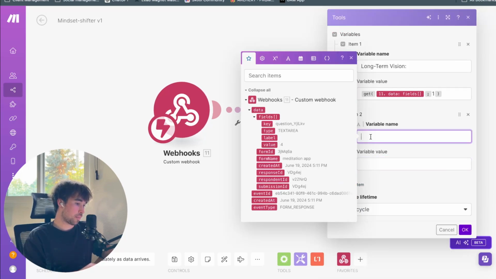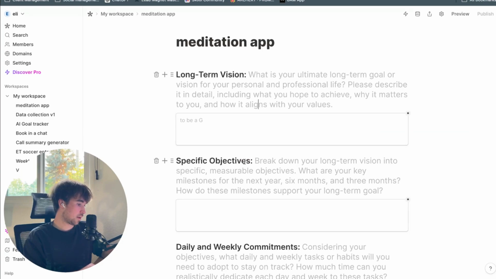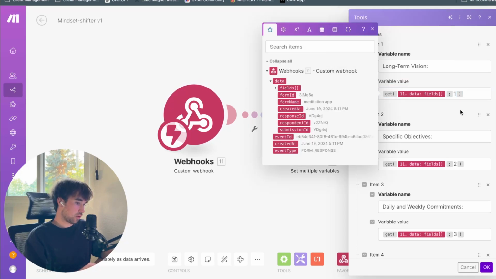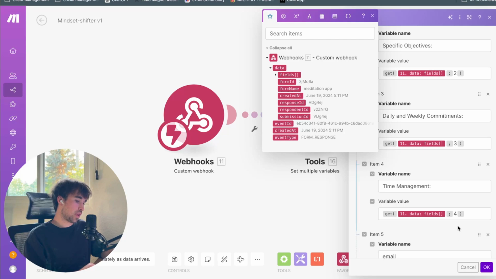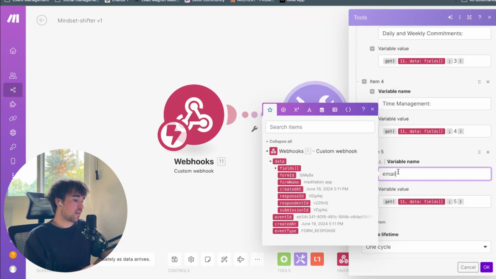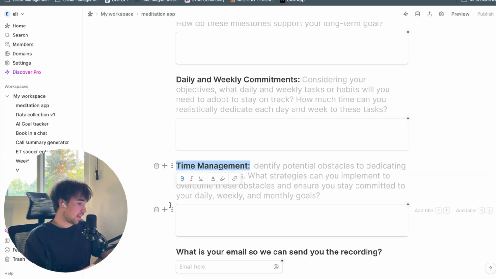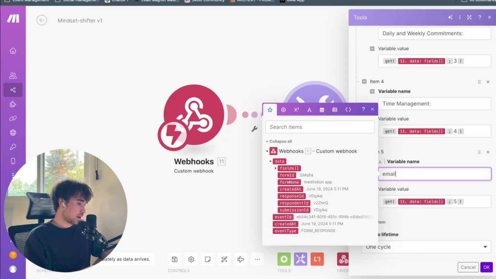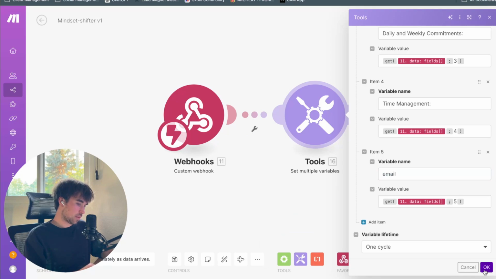And then we're just going to want to repeat this exact step with literally all of them. All right, so if you see here, just as I said, I've done all of them with the gets and then the index that we're looking for here. So we have 1, 2, 3, 4, all corresponding to the values in our Tally. And then number 5 is going to be the email because that is the 5th field that we're looking at here. So we can actually grab their email just like that, and then it'll be stored in the variable name email. Okay, easy.